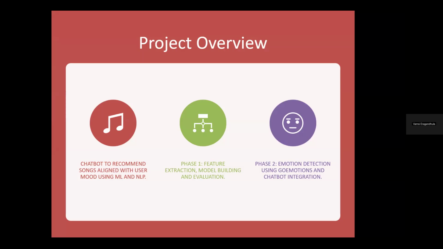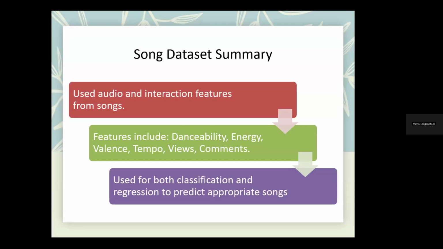ML. And for update one, we have done feature extraction, model building, and evaluation on songs data, and also gone through emotion detection using the GoEmotions data. The songs data summary is that we used audio and interaction features from songs. Features like energy, valence, and tempo help describe how the song feels, while views and comments show how users engage. This combination lets us capture both emotional tone and popularity of the songs to recommend better songs to